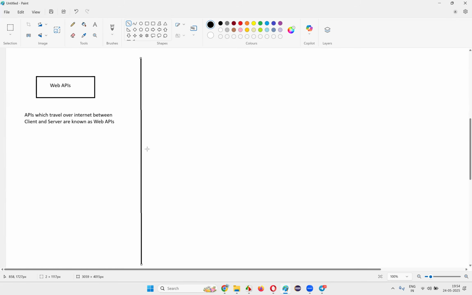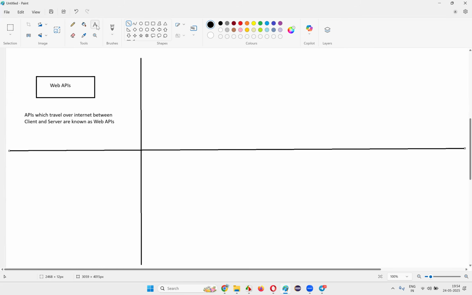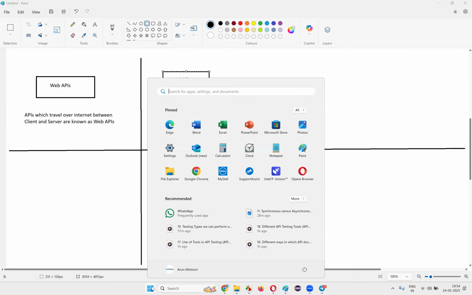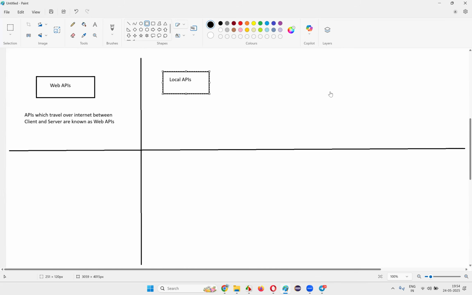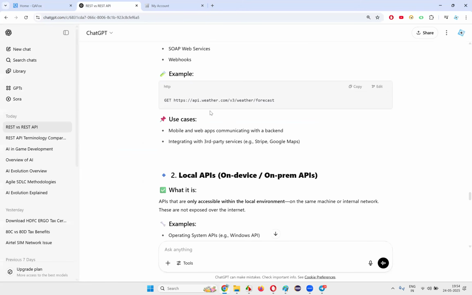Then what is the next variety we have? The next variety we have here is local APIs. The second category we have is local APIs. What are local APIs? The example for local APIs is the operating system, the Windows operating system. You can see that here.